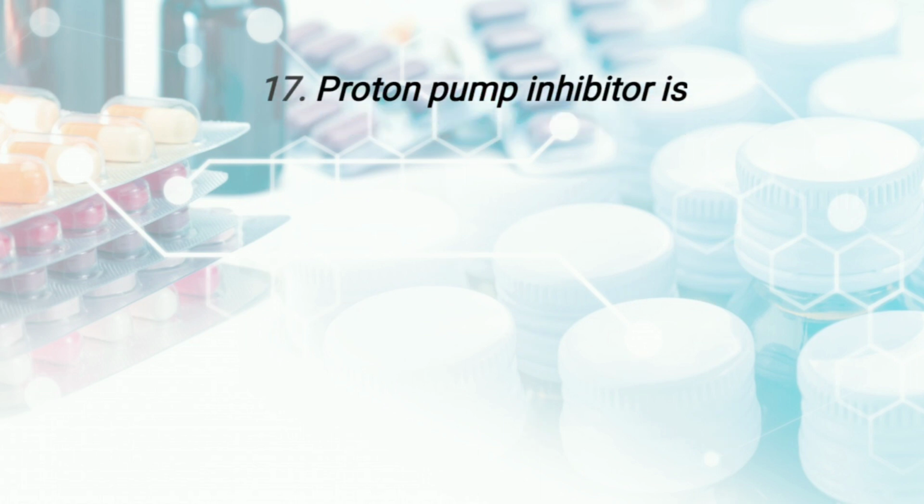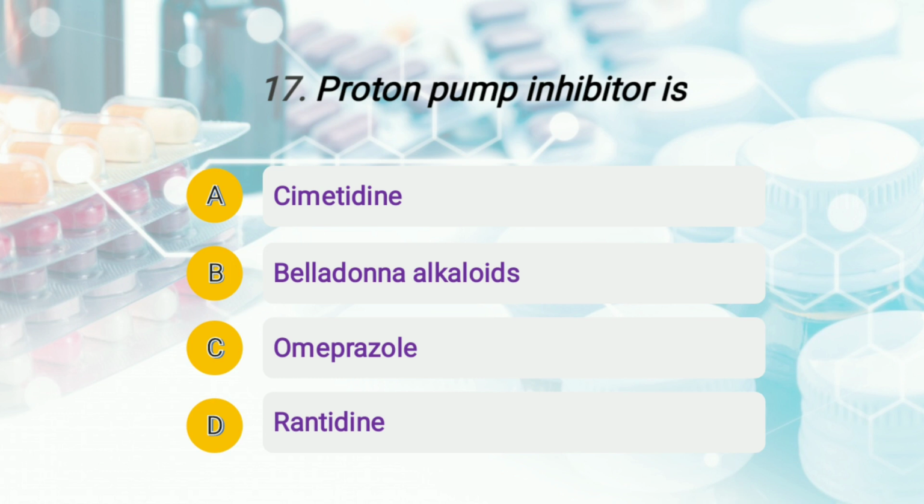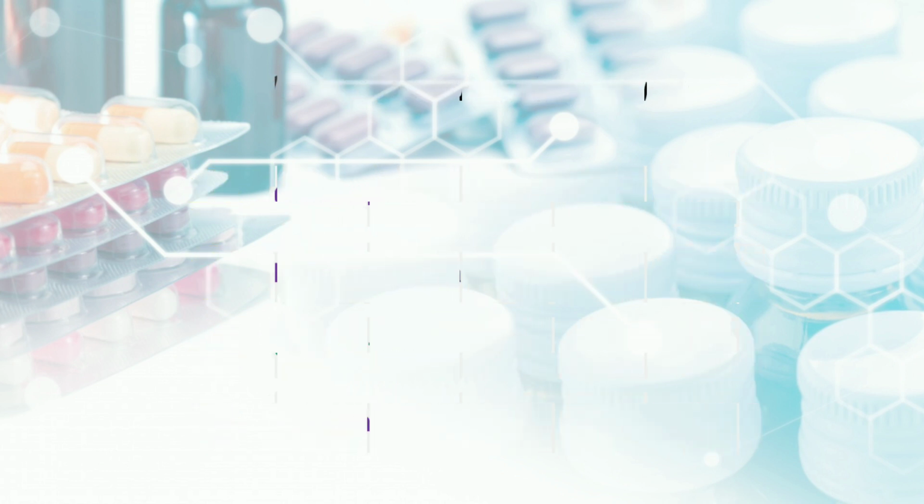The question is, proton pump inhibitor is, the options given are option number A, cimetidine, option number B, that is belladonna alkaloids, option number C, omeprazole, and option number D, ranitidine. So students, option number A, that is cimetidine, and last one, that is ranitidine, both are H2 receptor antagonist, whereas option number B, belladonna alkaloids, is an example of anticholinergic. So the right answer is option number C, that is omeprazole. Moving to question number 18.